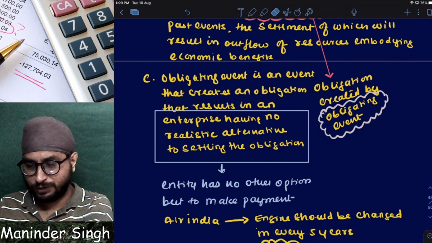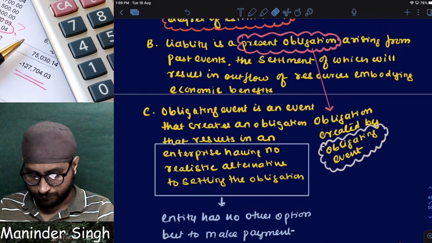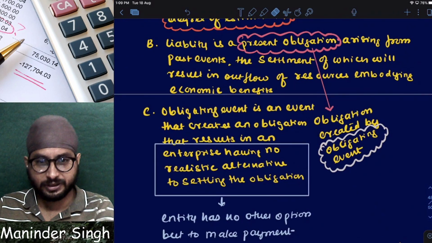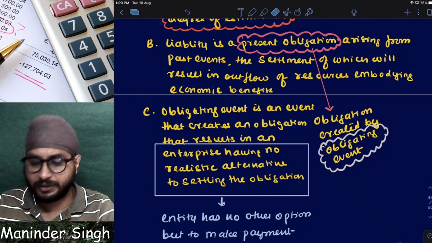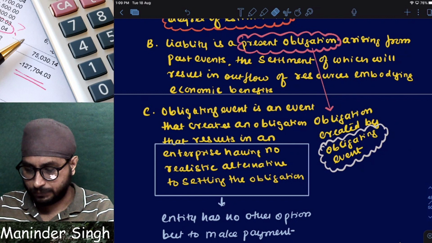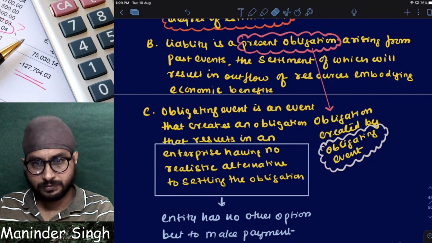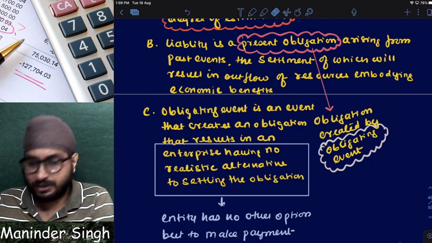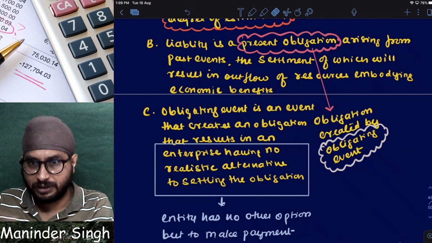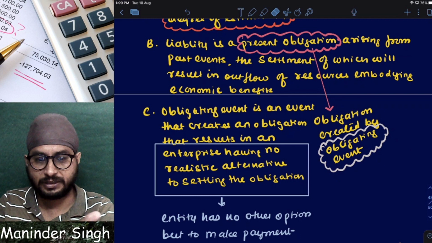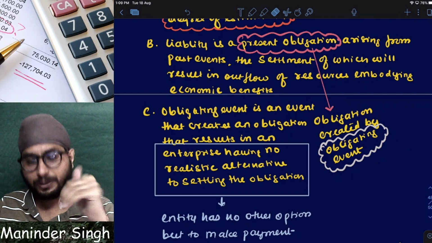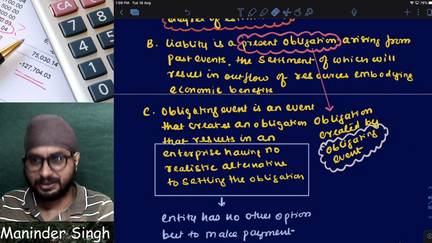Did we understand what is present obligation? Did I explain? I only told you that it is created by obligating event. Did I explain you what is possible present obligation? No. Now we have to understand that also, right? I'm just explaining you the meaning of provision right now. I did not explain how to recognize, when to recognize anything. That we'll see tomorrow. At least let us understand what is provision.